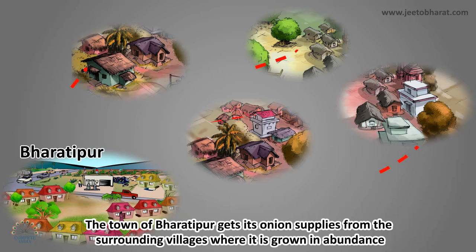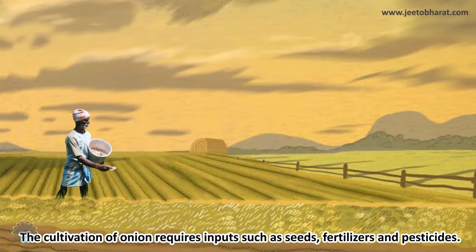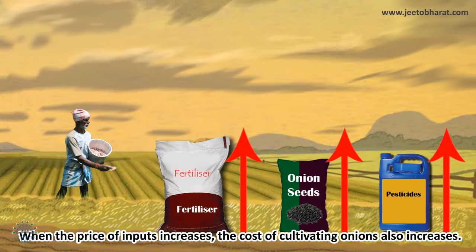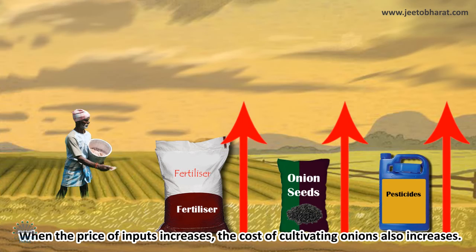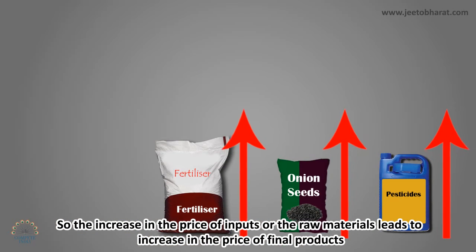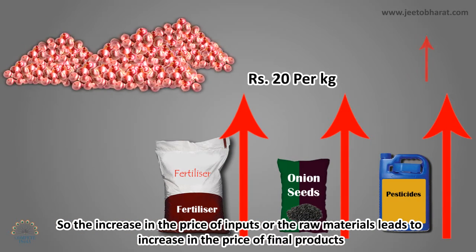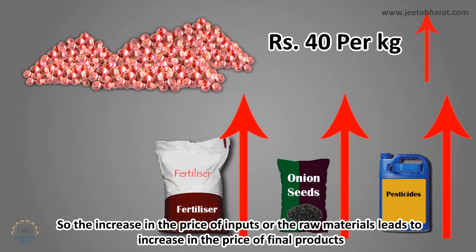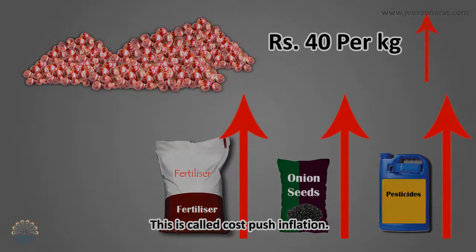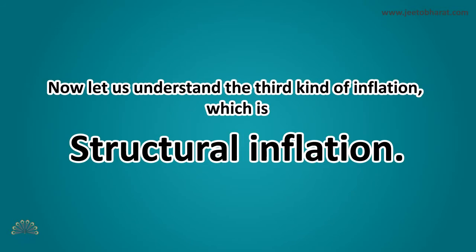Now, let us understand the second kind of inflation, which is cost-push inflation. The town of Bharatipur gets its onion supplies from the surrounding villages where it is grown in abundance. The cultivation of onion requires inputs such as seeds, fertilizers, and pesticides. When prices of these inputs increase, the cost of cultivating onions also increases. So the increase in the price of inputs or the raw materials leads to an increase in the price of final products. This is called cost-push inflation.